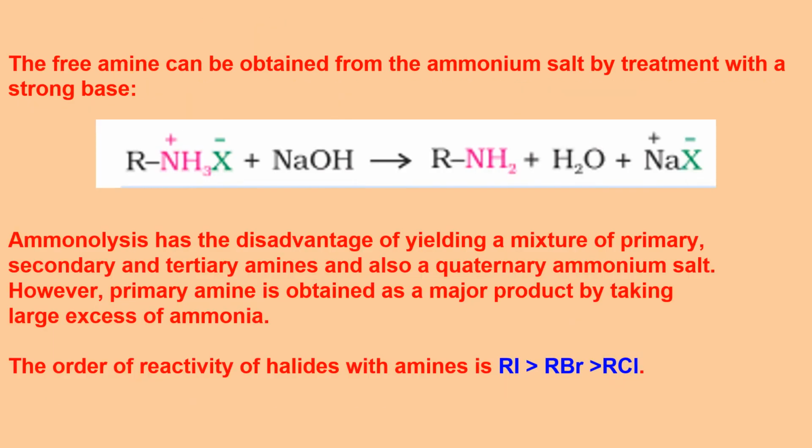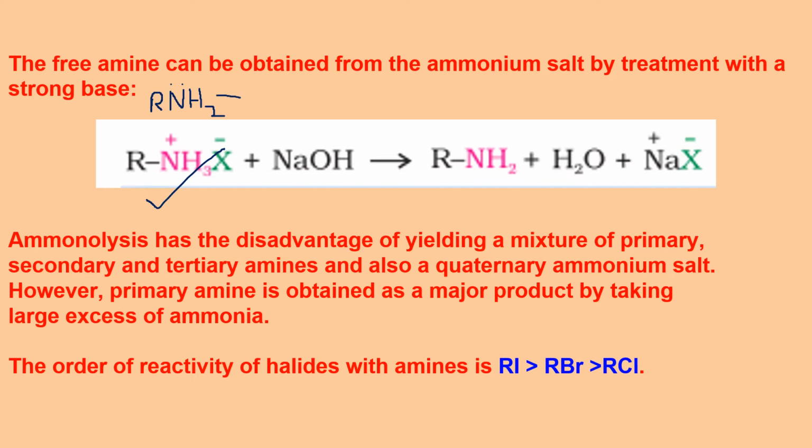Now the free amine can be obtained from the ammonium salt by treatment with a strong base. How? If I have RNH3X, this I obtain from the reaction between a primary amine, that is RNH2, and HX. We know that because nitrogen in amines has a lone pair, these are basic in nature.